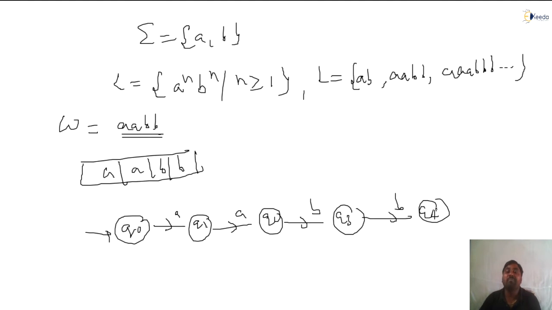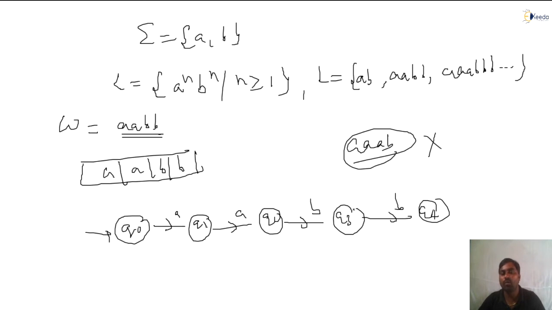But I did not maintain the count between the number of A's and B's, correct or not? See, suppose the example AAAB is there. This must not be accepted by your drawn FA. Why? Because here the number of A's is not equal to B's. Then what language have I taken? You take a language in which, in each string, the number of A's and the number of B's should be the same. But here 3 A's are there, 1 B is there. The number of A's cannot be equal to B's, so this string is not available. So if such a string is given, it must be rejected by the FA. In such a way you have to construct.